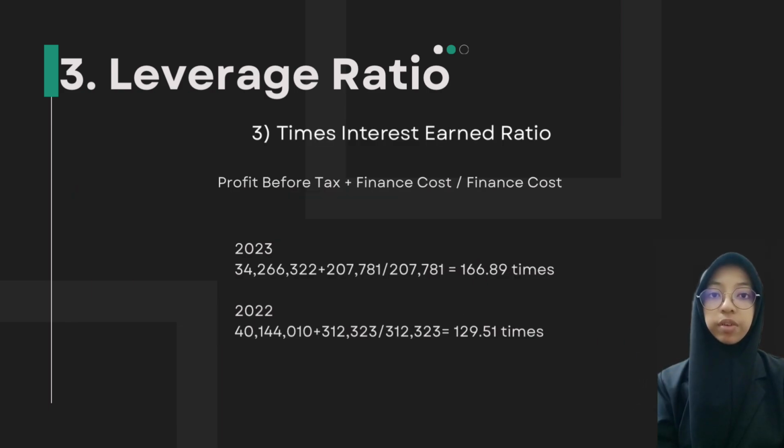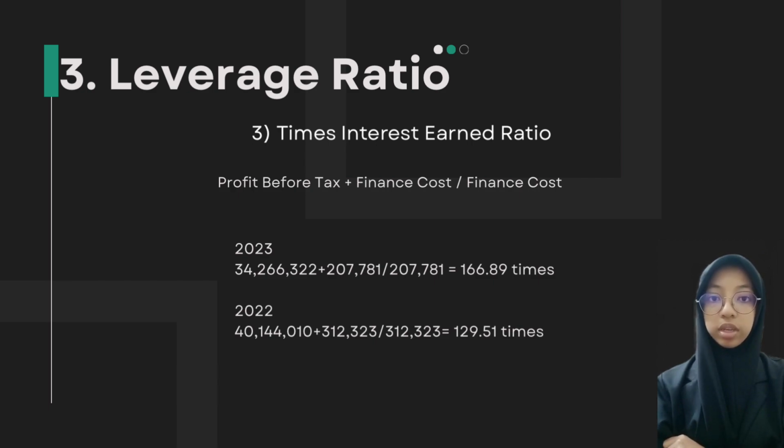And the last one for leverage ratio is times interest earned ratio. To get the TIE, we need profit before tax plus finance costs divided by finance costs. For 2023, the profit before tax is 34,268,332 plus 207,781 divided by 207,781.